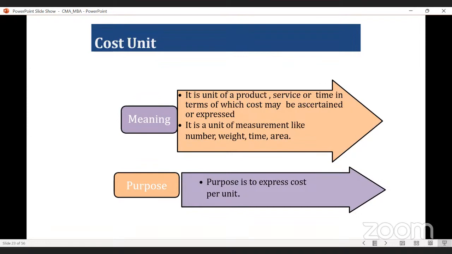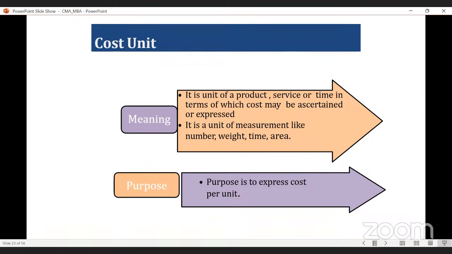Next, we are going to discuss other terminologies which are used in cost accounting also. First one is cost unit. Whenever we are talking about cost unit, simply we are going to find out the unit cost of a product or unit cost of a service. It is a unit of a product, service, or time in terms of which cost may be ascertained or cost may be expressed.